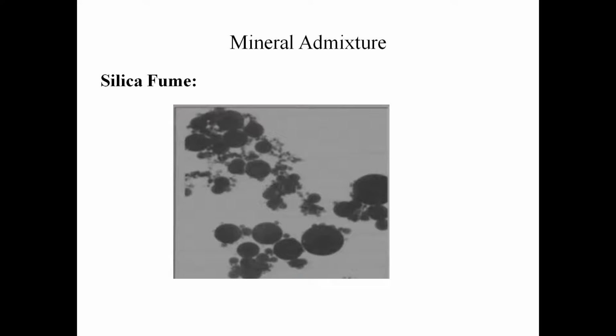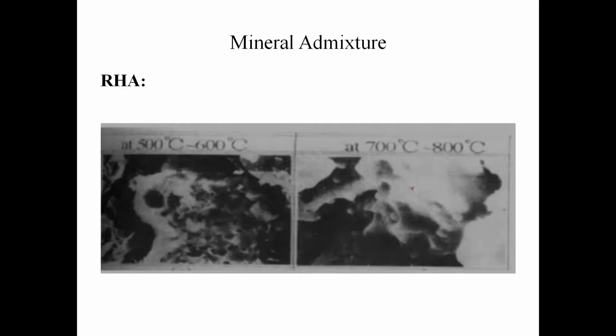And silica fume, we have discussed already in its physical characterization, will be spherical in nature. This picture shows the particle shape of silica fume. Next, rice husk ash has a cellular shape. In the second picture, it shows that it has a cellular shape.